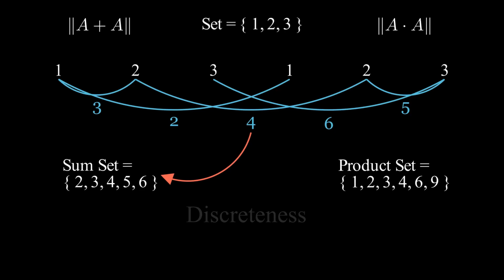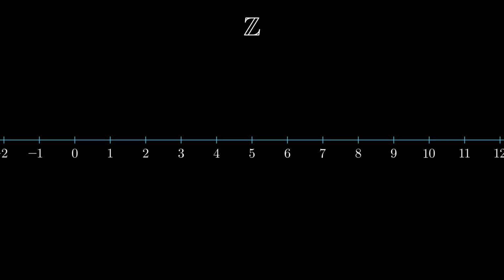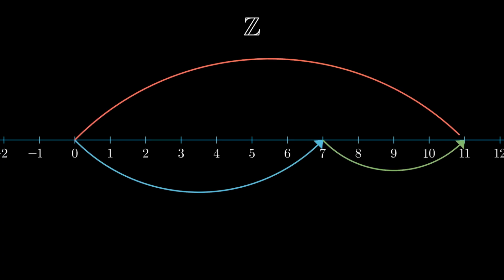Some sets aren't discrete at all, like groups, because in groups, adding elements together keeps you inside the group. So the sum set doesn't get bigger. For instance, the group of all integers added to itself is still the group of all integers. That is everything about the Bourgain theorem, and it's not hard to understand.